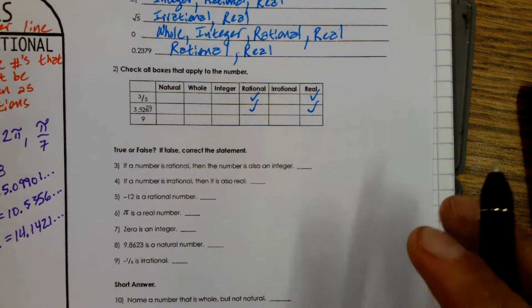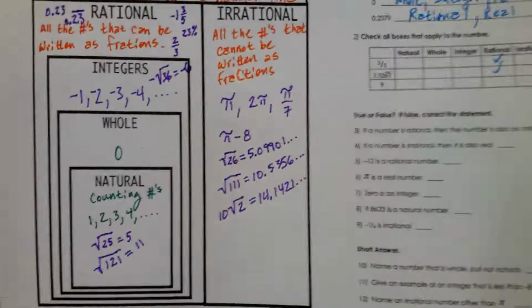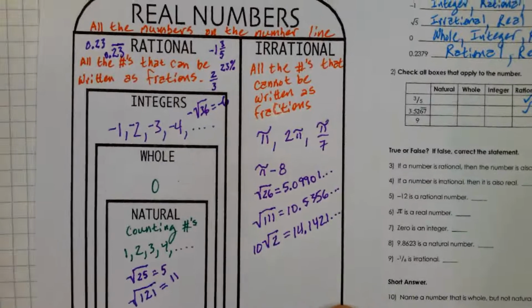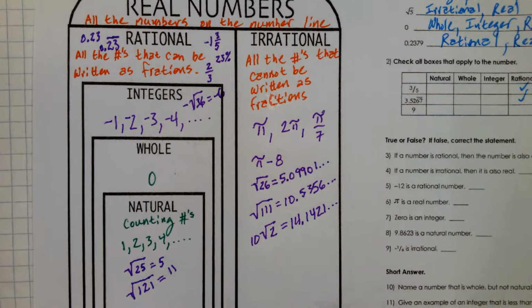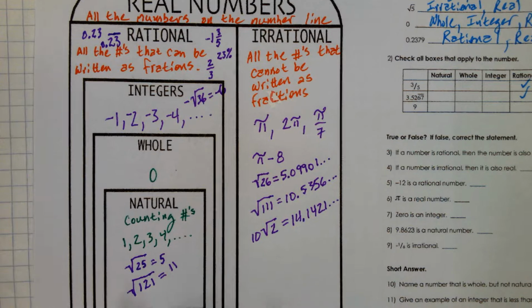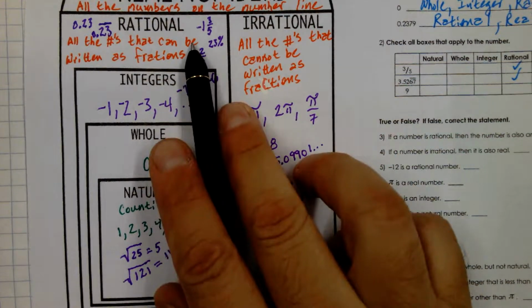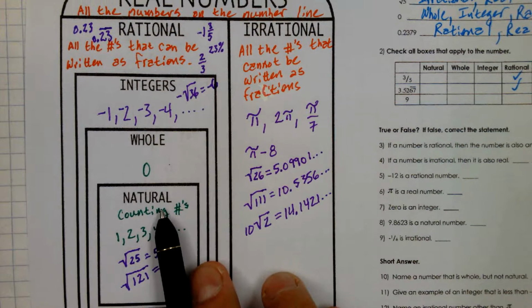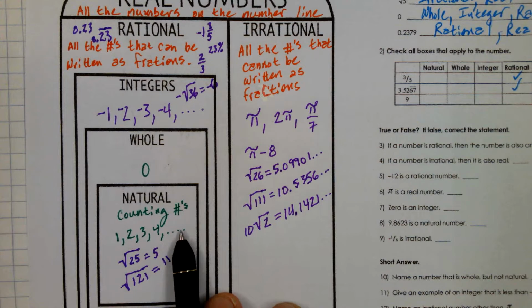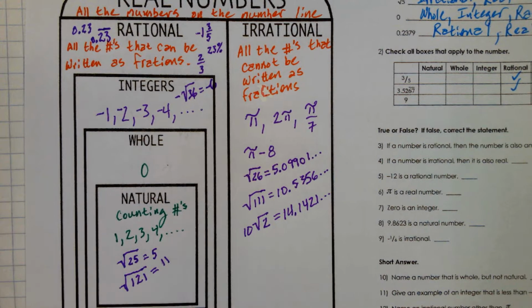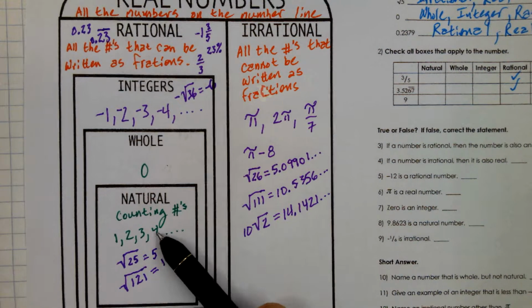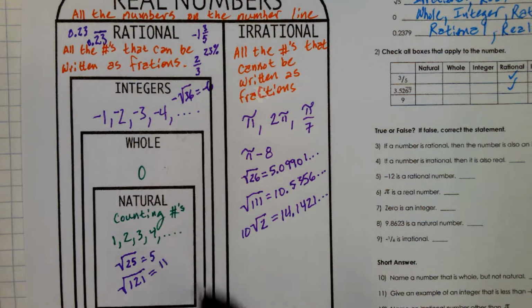Okay. Next we have the number 9. Where does the number 9 live? What's its final resting place? Yeah, it's a natural number. Any number you can count would live here. So 9 lives here.